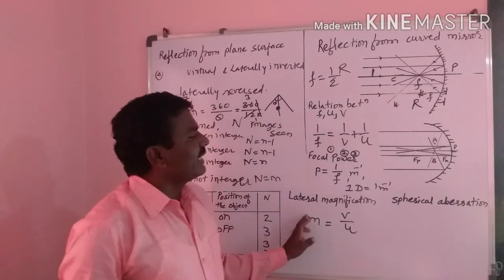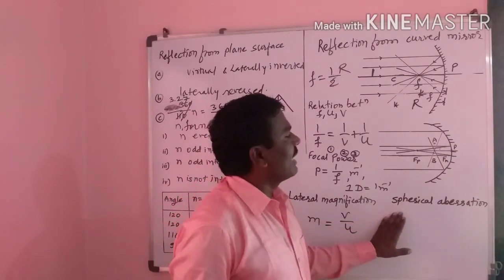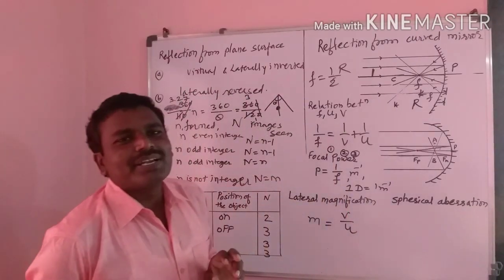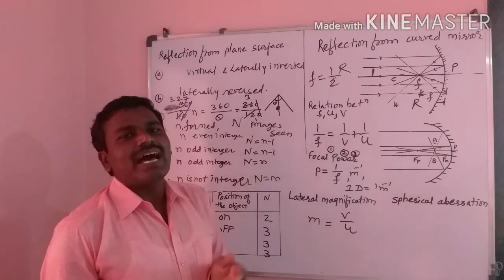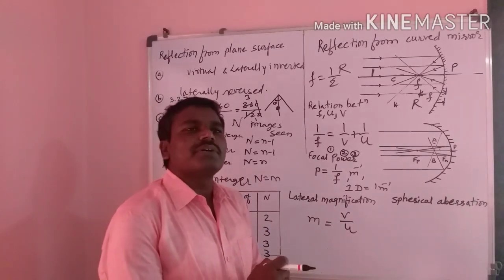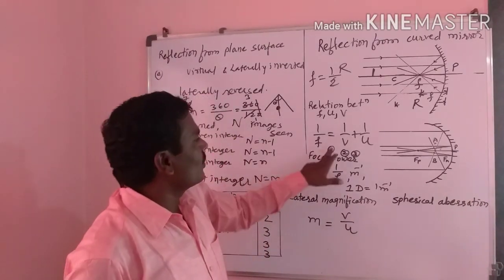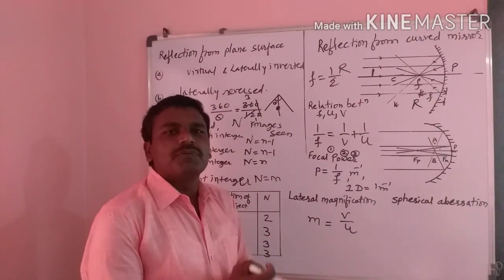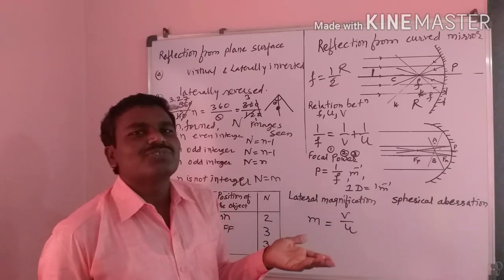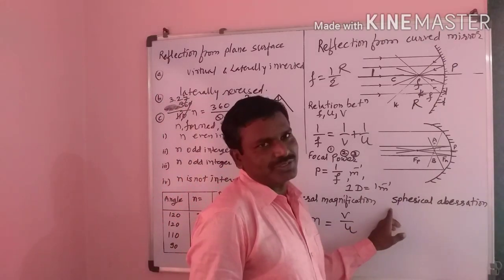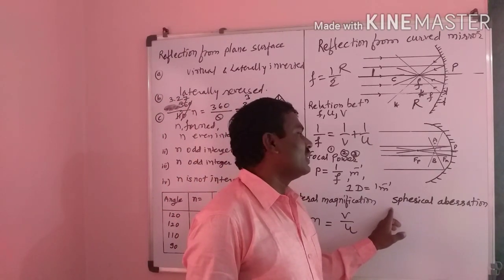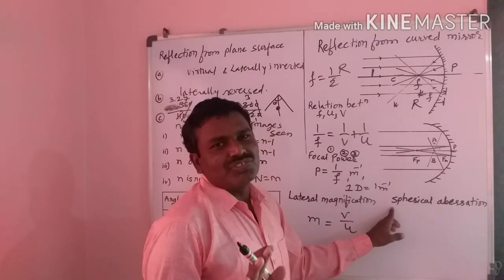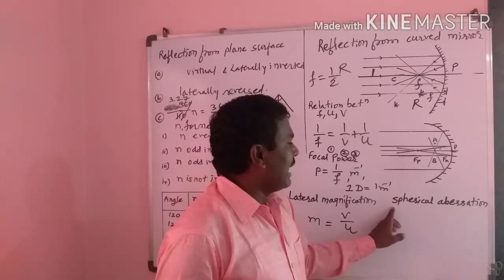Now we can see the next point, that is spherical aberrations. Aberration is nothing but the defects that occur when the rays incident on a spherical surface do not follow these three assumptions. At that time we get defects, and those defects are called spherical aberration. म्हणजे त्याला आपण गोलीय विथलन असं म्हणतो. त्यामध्ये जर आपण कन्सिडर केलं तर there are two types.